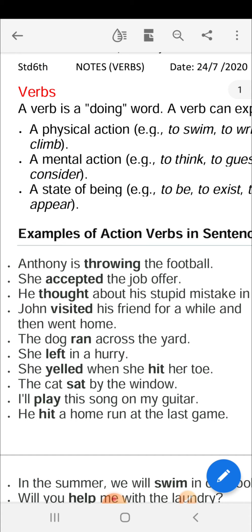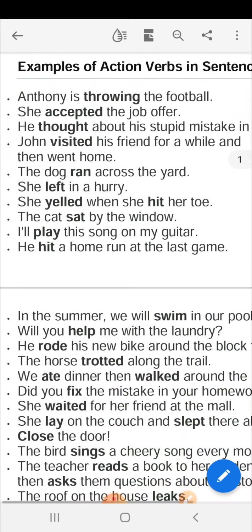You might have thought about the verbs. Let's go back again to the sentences. Here, visited is the verb. I think you might have guessed it right, and you might have thought of the verb as you read the sentence. Ran, left, yelled, hit, sat, play and hit are all verbs.